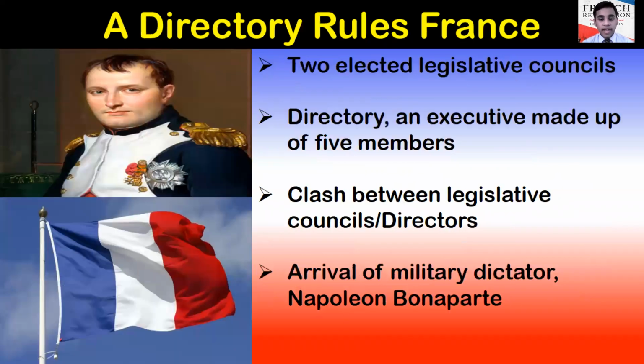Now, it led to the Directory rule in France. Two elected legislative councils were formed, and they elected a directory, an executive made up of 5 members. There were frequent clashes between the legislative councils and directors, which made it easier for the arrival of the military dictator Napoleon Bonaparte.